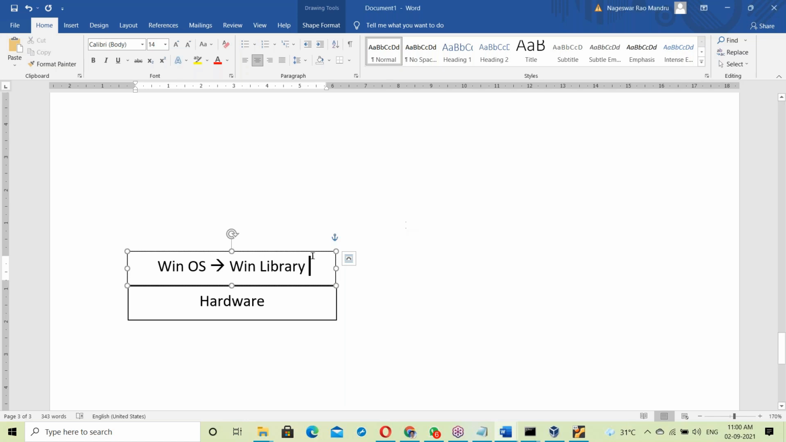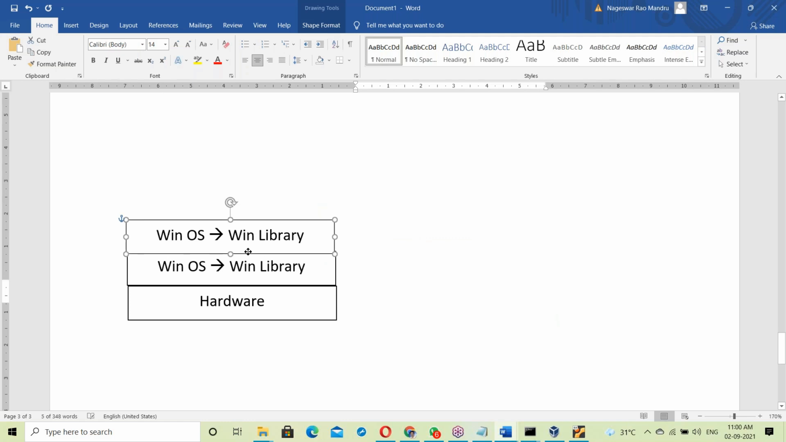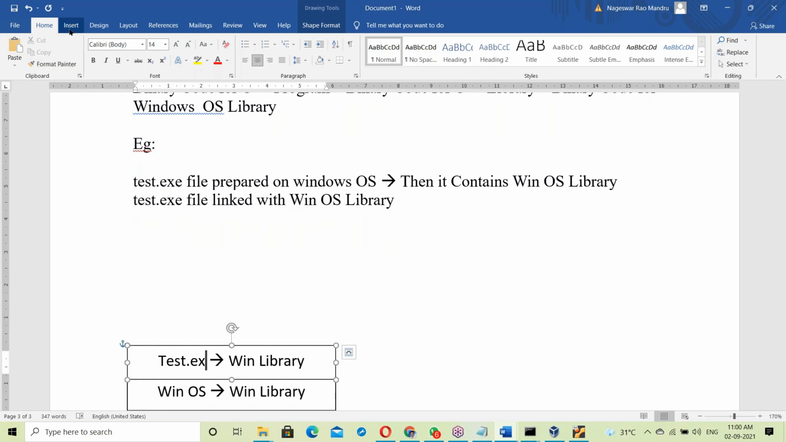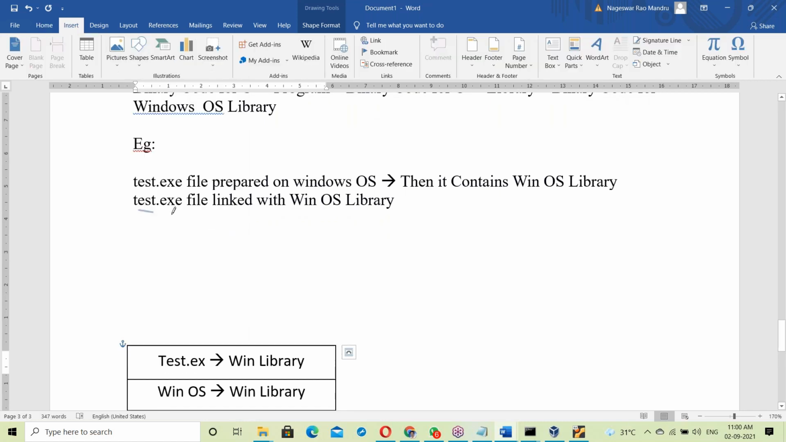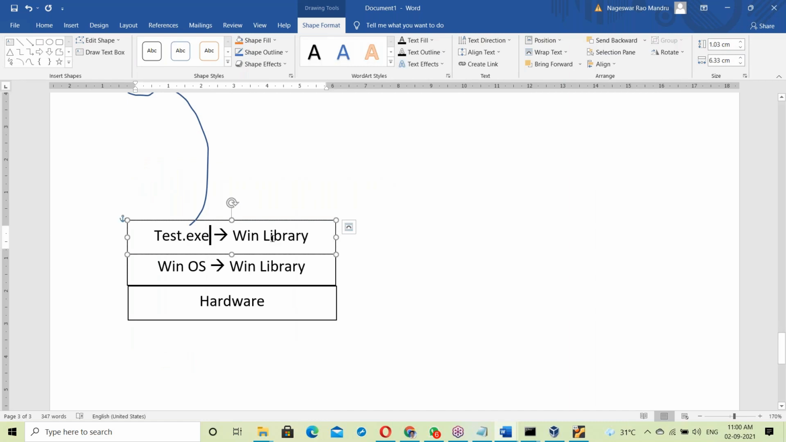Now we place test.exe on Windows OS. See, on top of the hardware is the OS, so the platform is now the Windows platform. On top of it, we now place test.exe. This test.exe is linked with the OS library, so test.exe moves onto Windows OS and is placed on Windows OS.